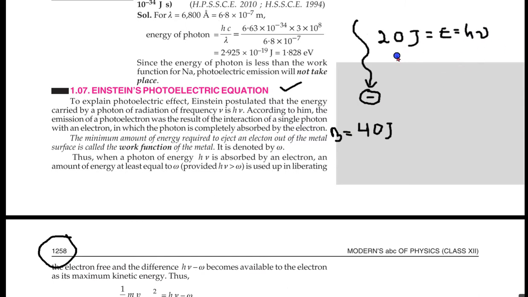This is the binding energy. Here in this chapter, that binding energy will be referred to as work function. In your text it is denoted as W. In this book, we will denote it as omega. Same thing.